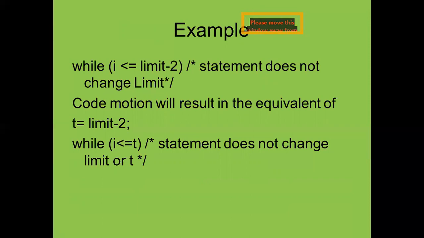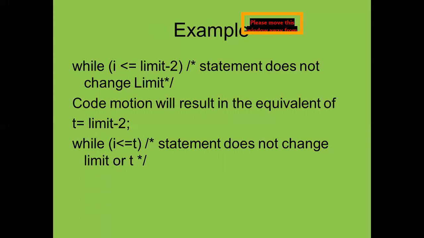The statement does not change limit or t.